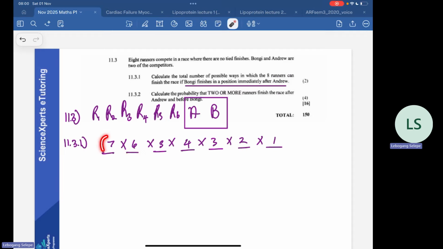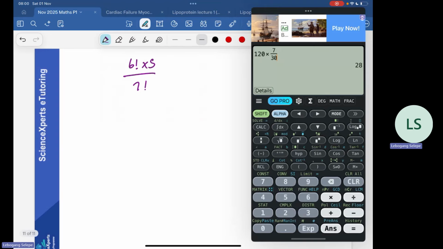Normally after doing this, we would multiply this by 2 factorial, further arranging them inside this box, meaning that Bongi can either come before Andrew, or Andrew can come before. But in this case, we are not supposed to do that because they've restricted us and said that Bongi would always be after. So no need for us to multiply by 2, right? We're just going to go with this 7 factorial as our answer. Let's put that in our calculator.